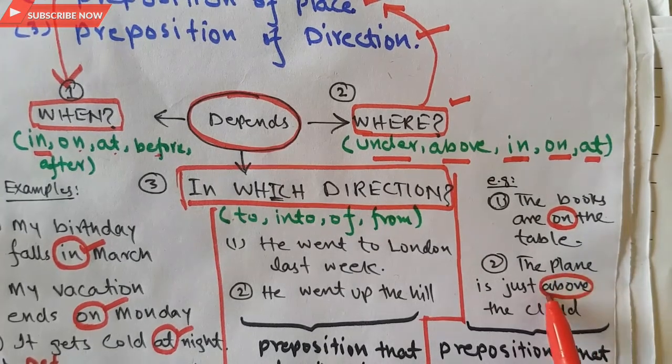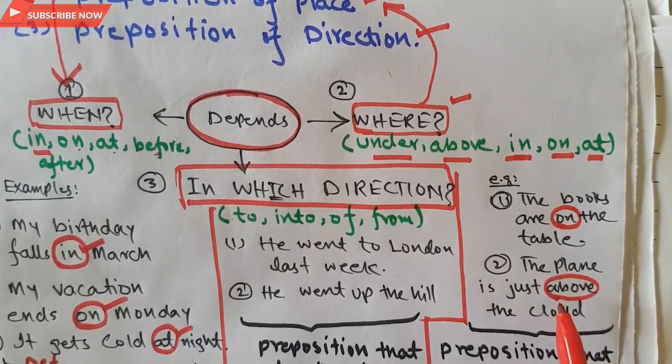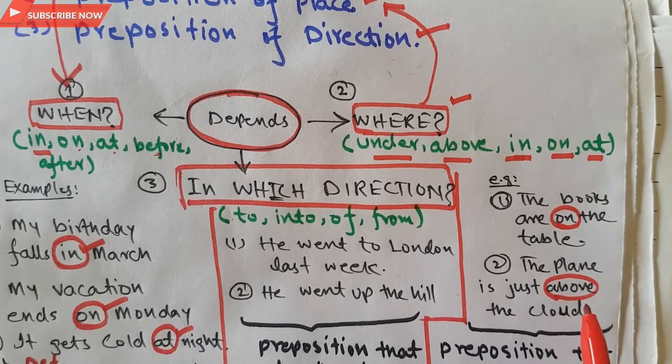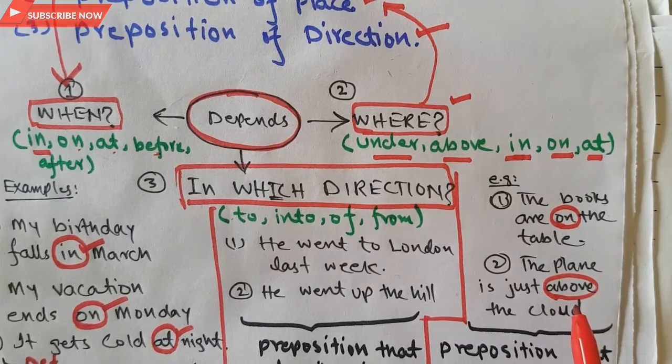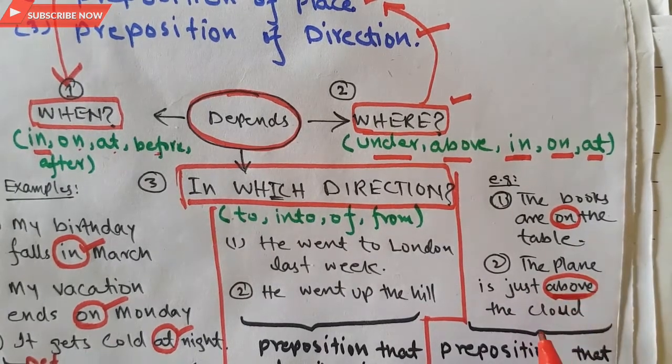Here the word above is treated as a preposition of place. If someone asks me where the aeroplane is, and it is actually above the cloud, I will give the answer that the plane is just above the cloud. Here above will be treated as a preposition of place.